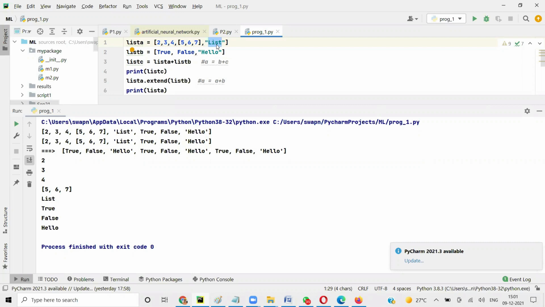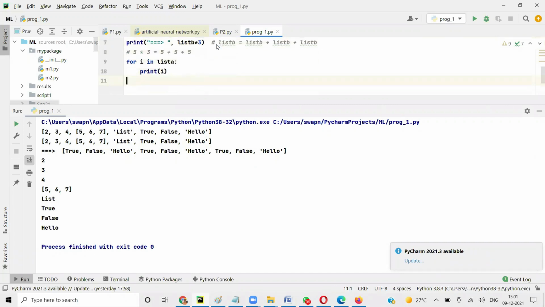So let's say I want to write a program where somebody enters a date in numbers. If they enter a date like 5-12-2021, let's say, we will print it as 5th December 2021.